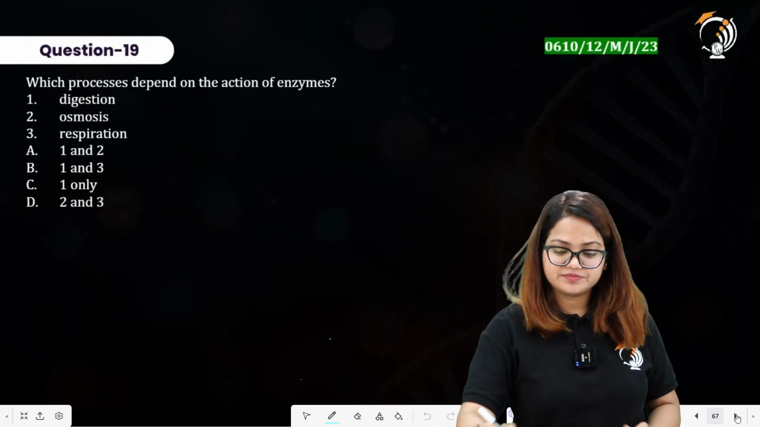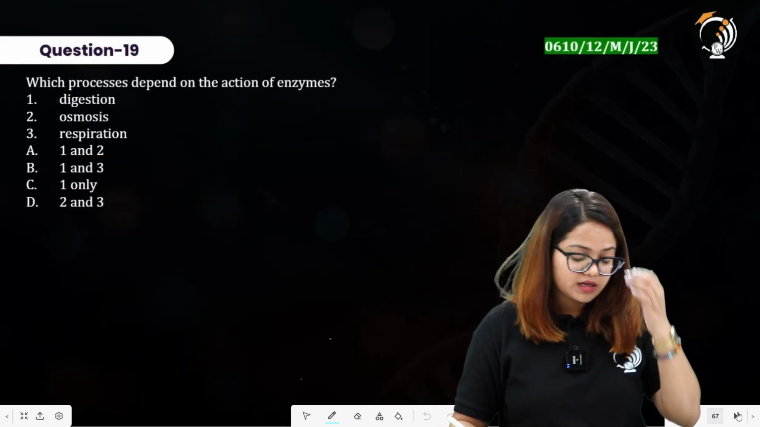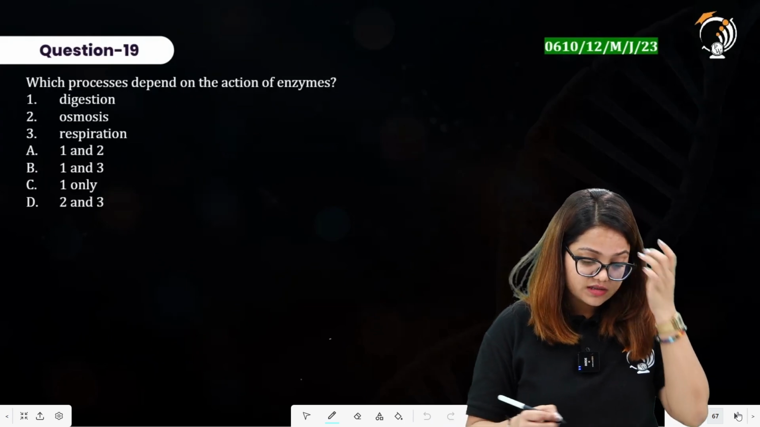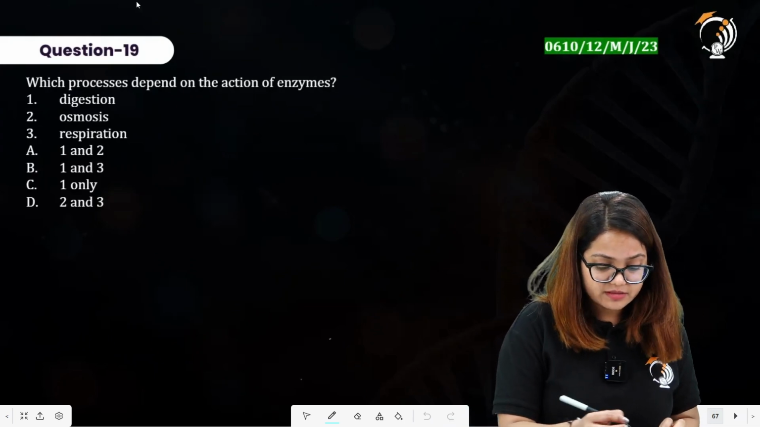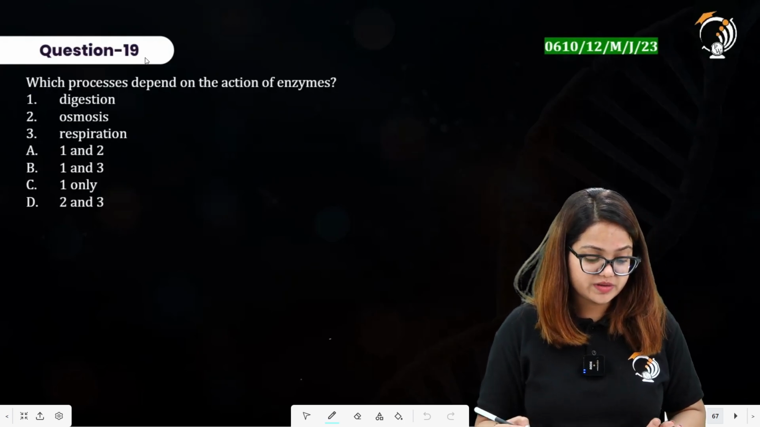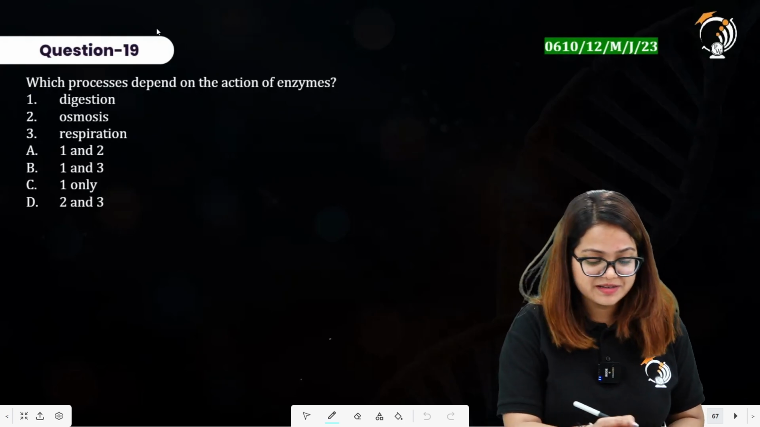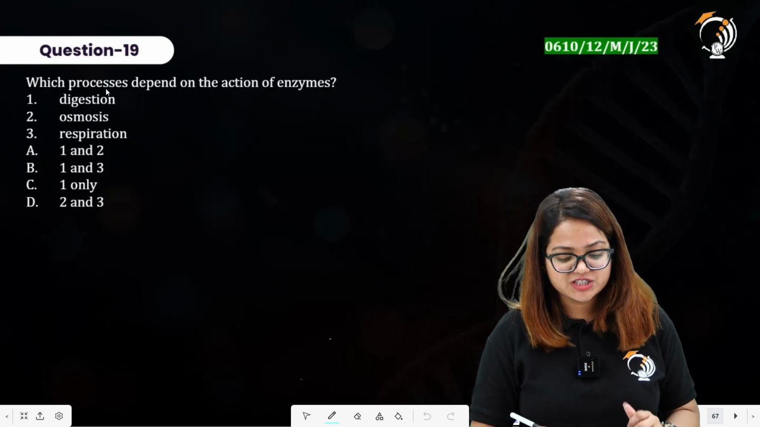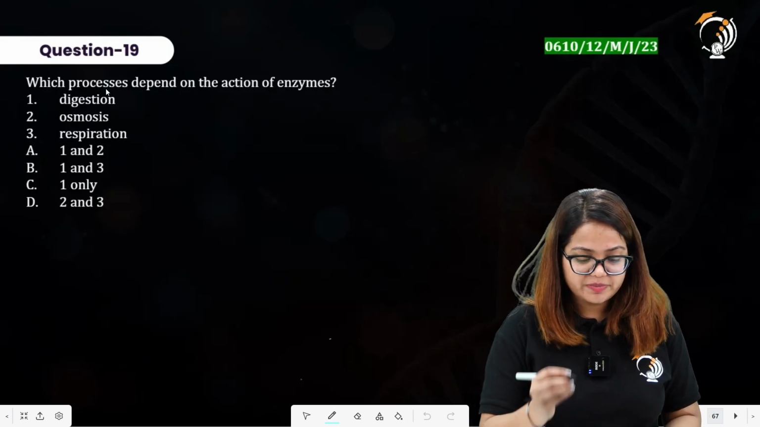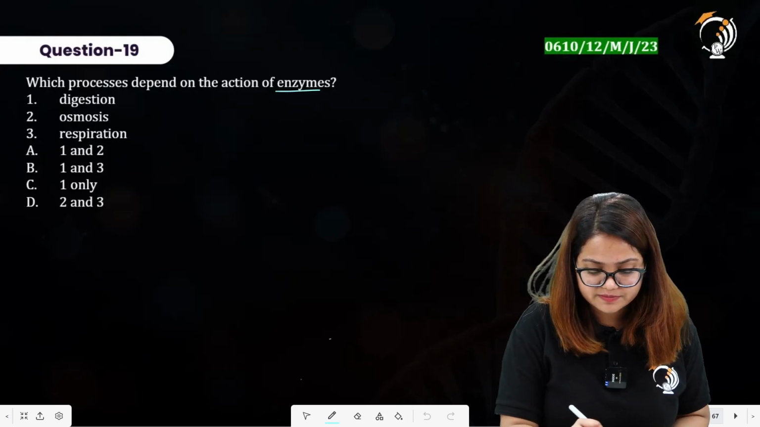Question number 19 here. So there is an incorrect numbering of the questions represented over here. Basically, I'm so sorry about that. Which processes depend on the actions of enzymes? Which processes depend on the action of enzymes?